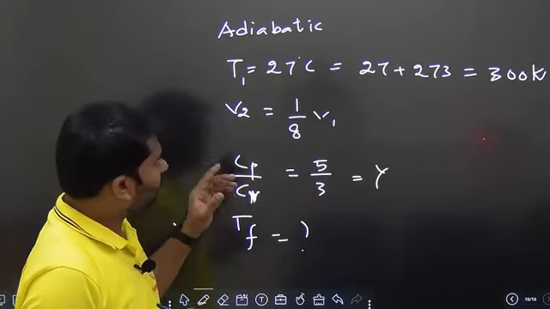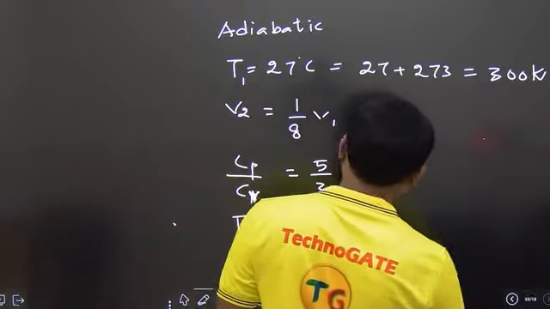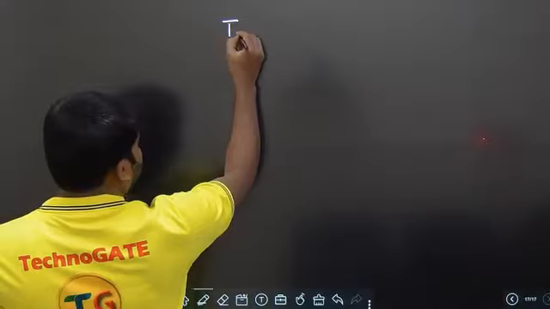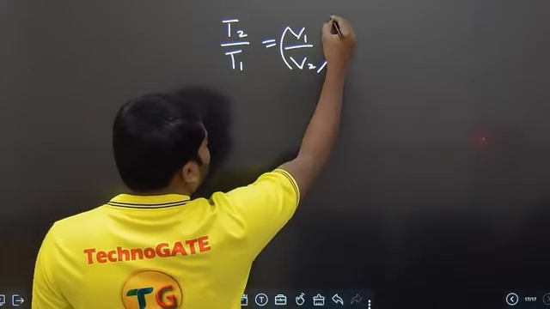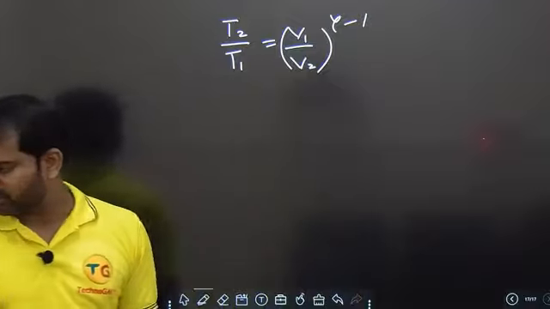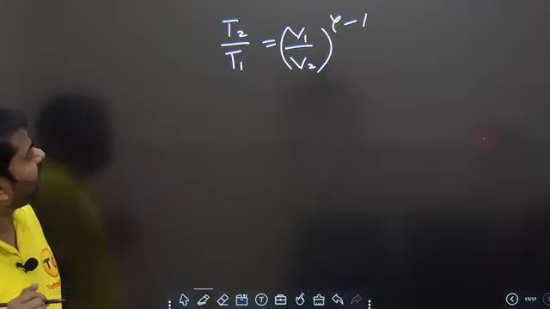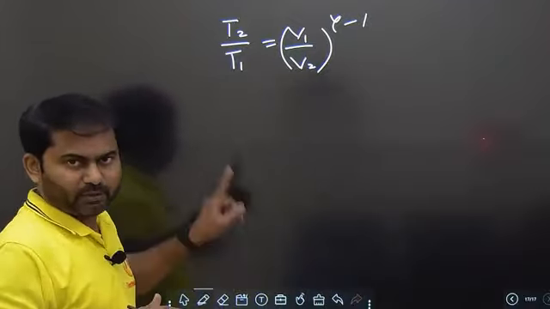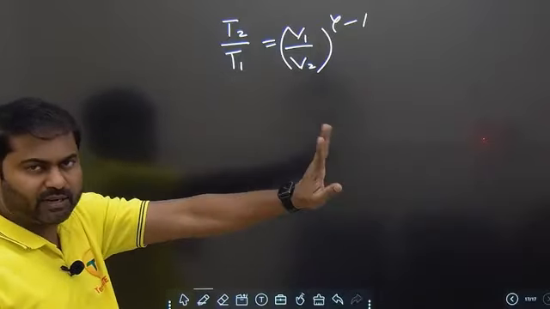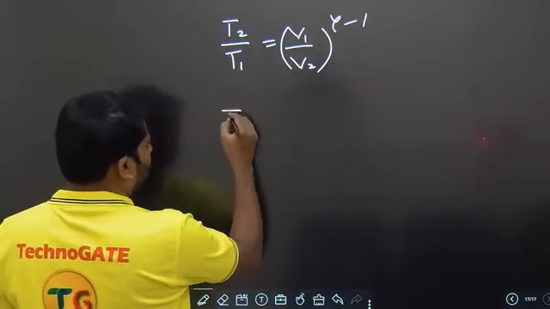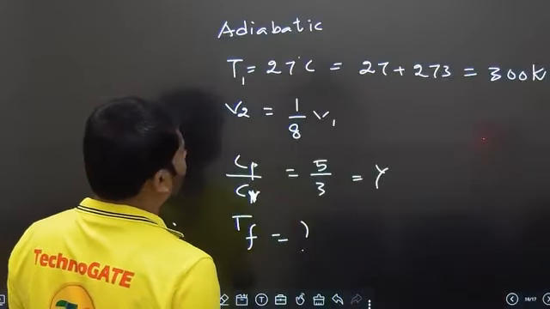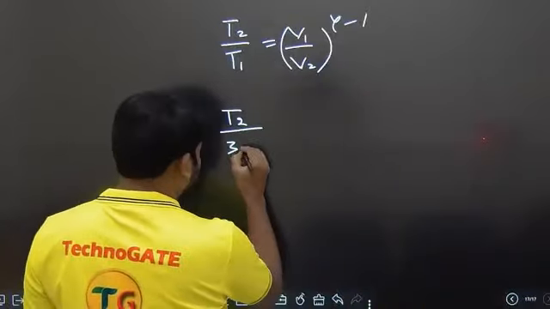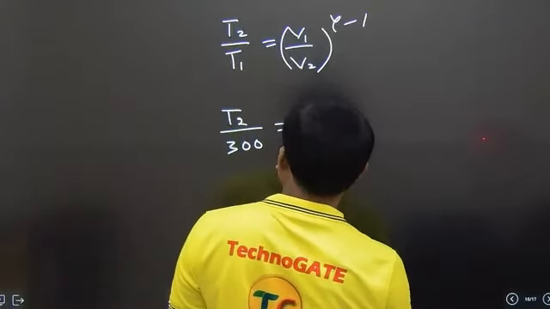Okay. So in an adiabatic process, temperature and volume are related like this. T2 by T1 is equal to V1 by V2 gamma minus 1. Let me check this formula is correct or wrong. T2 by T1 is equal to V1 by V2 gamma minus 1. It's correct. You should be knowing this formula. Otherwise, you should proceed and derive it. T2 by T1. We don't know the value of T2. T1 value which we already know. T1 value is equal to 300 Kelvin. V1 by V2 value.